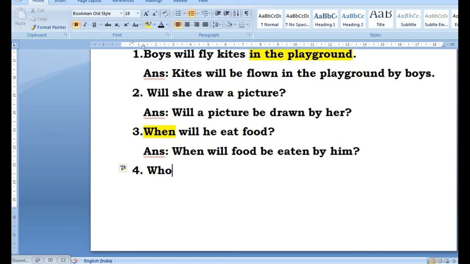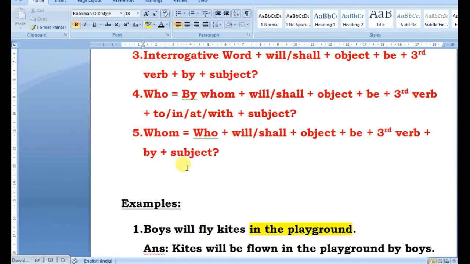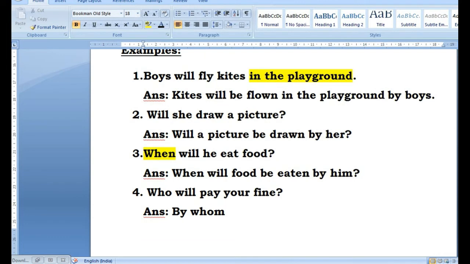So if I give a sentence with who, who will pay your fine? Okay, so who will pay your fine? And then if there is who, we begin the sentence with by whom. So by whom, and then will, by whom will.